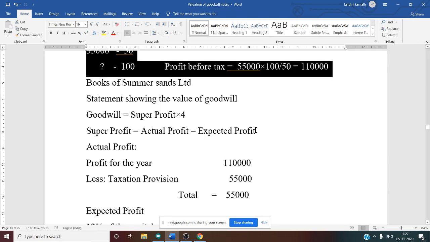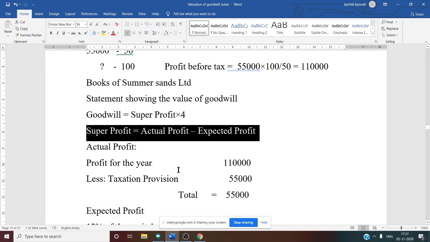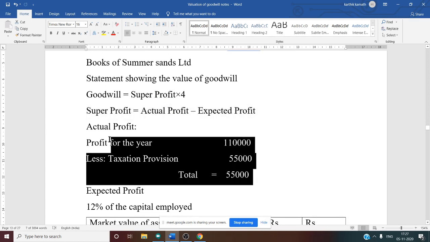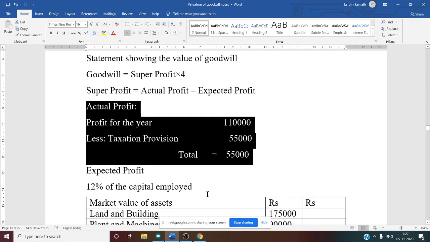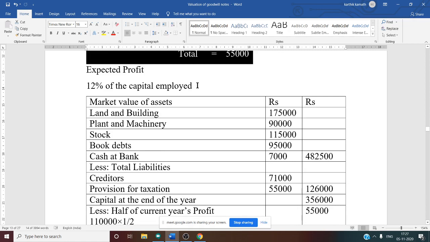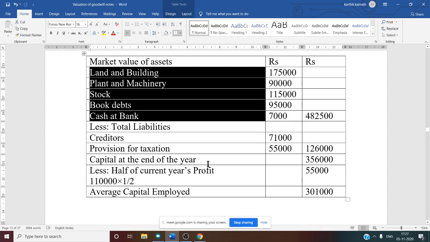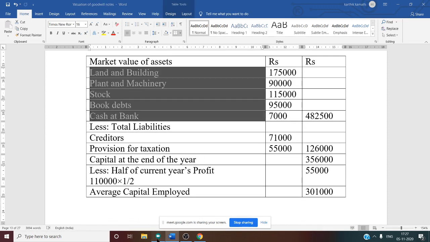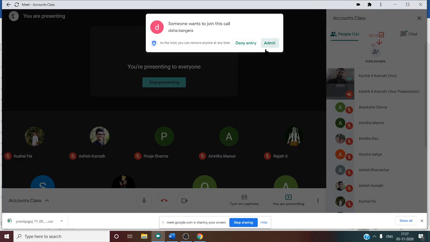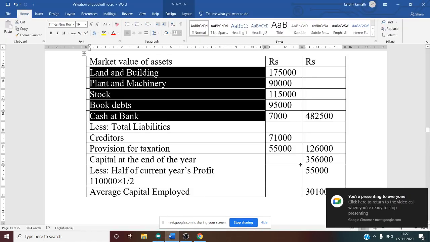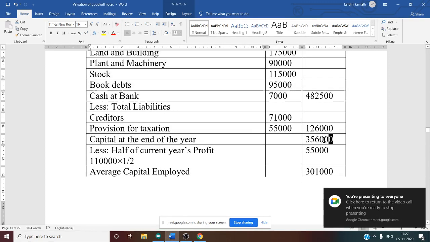Then you need to apply the formula of super profit, that is actual minus expected profit. Actual profit is equal to profit after tax. That is why from the profit we are deducting the taxation provision. Then expected profit, as usual, you are going to calculate with the help of capital employed. That is nothing but the net asset method. On the asset side, we have written all the information as per book value because no information about agreed value is given. So after doing all these things, we got final capital employed, that is 3,56,000.